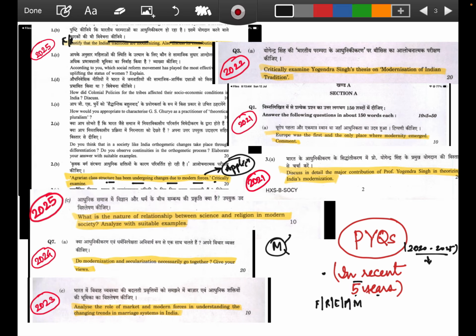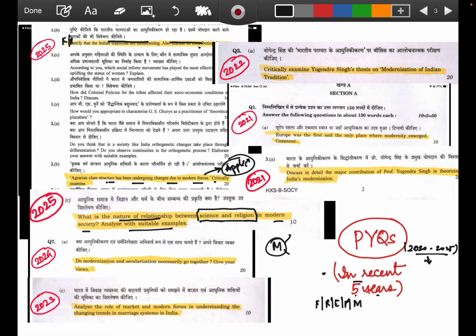The next question, in 2025, was: what is the nature of the relationship between science and religion in modern society? Analyze with suitable example. Here, when they talk about science, again, if we go in silos, it talks only about the agents of social change. We talk about science and the agents of modern society. But when we talk about the nature of the relationship in modern society, you have to interlink, right? In that interlinkage, we have to develop it.